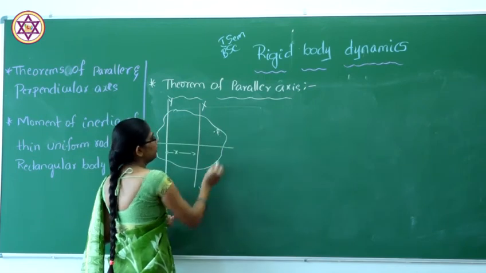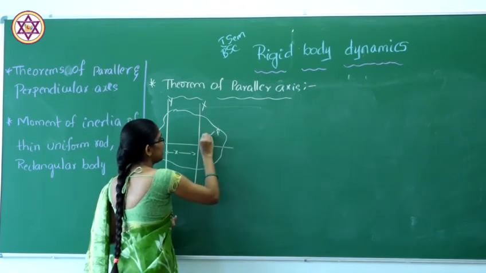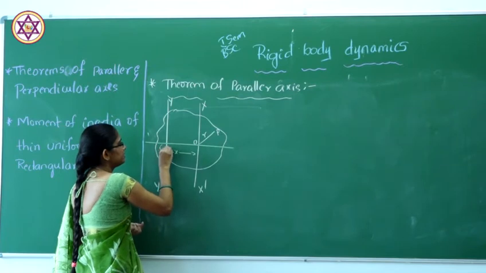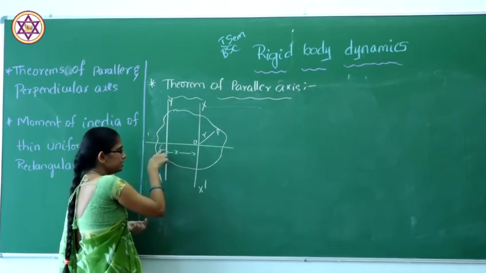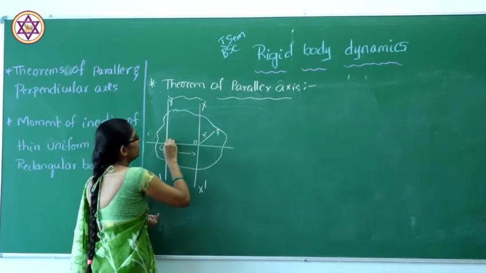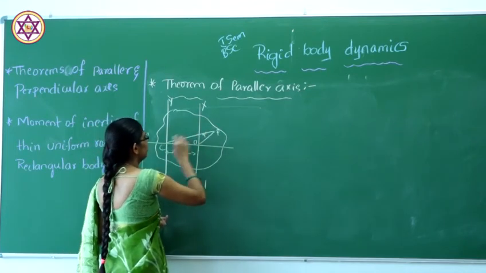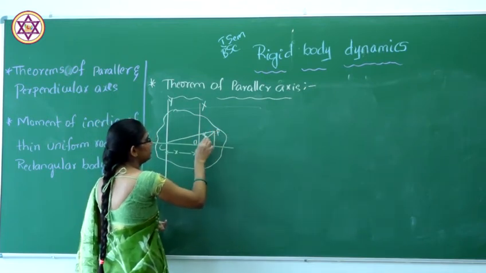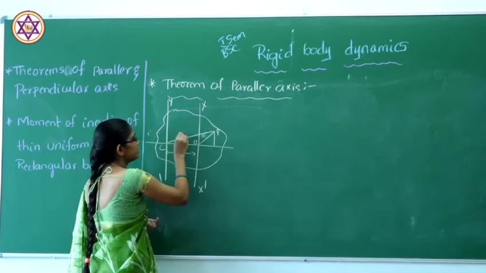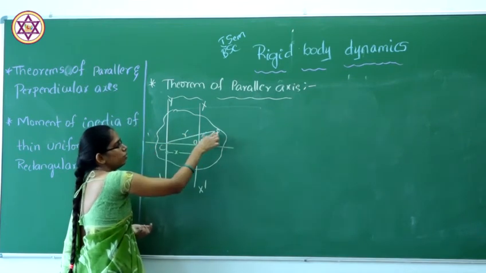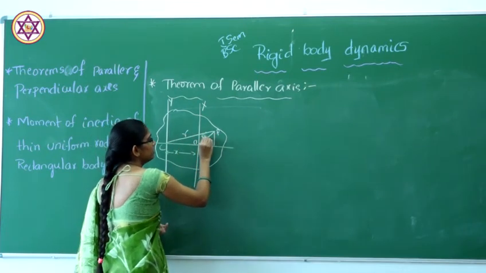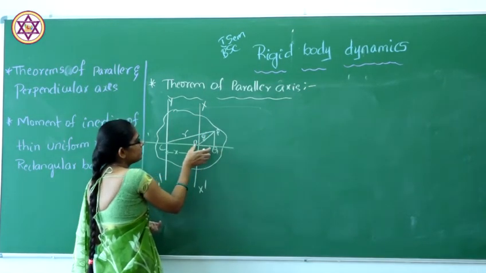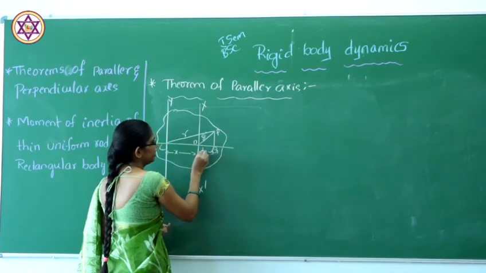This is the particle P. So this is the distance r from the center O to the point P, and this is the center of mass, that is C. So I will draw the line from here to here, so that the distance from the center to the point P will be r. The distance from O to P will be y, and this is q, and the distance from O to Q will be h.